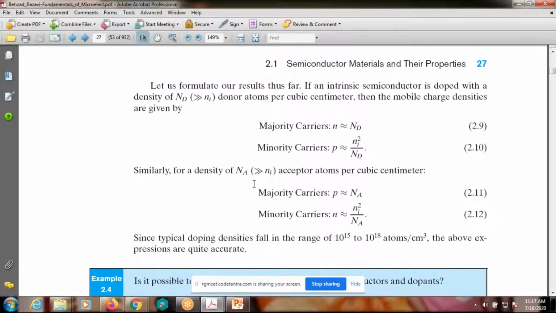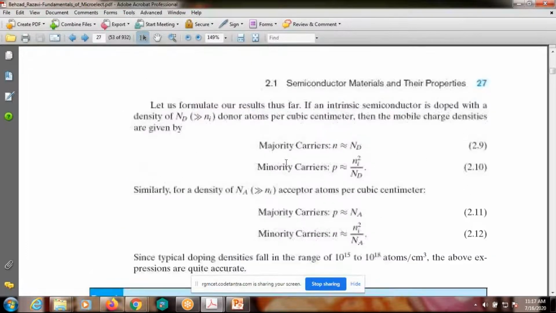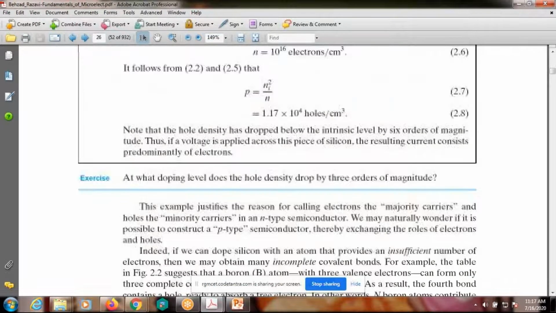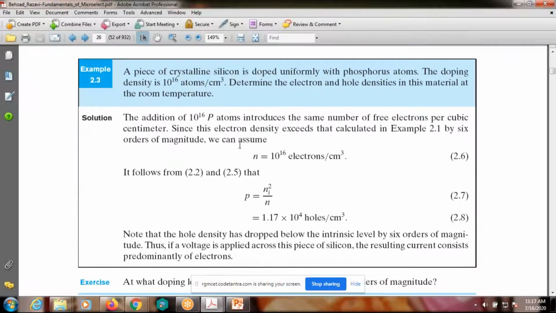Okay, observe here, this is the condition. This is the previous problem here.